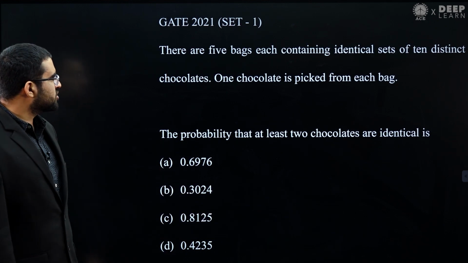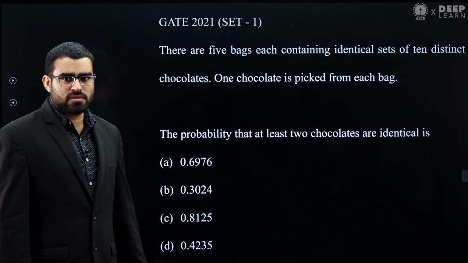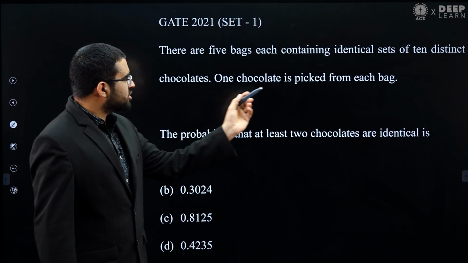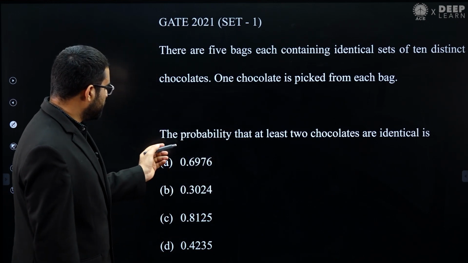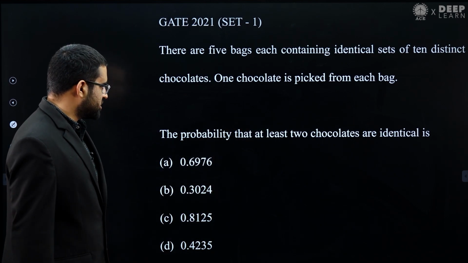So let's see this first question. This is a GATE 2021 set 1 question. There are 5 bags each containing identical sets of 10 distinct chocolates. One chocolate is picked from each bag. What is the probability that at least 2 chocolates are identical? And these are the options.